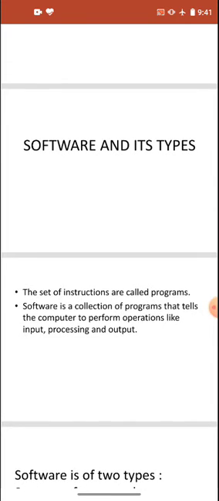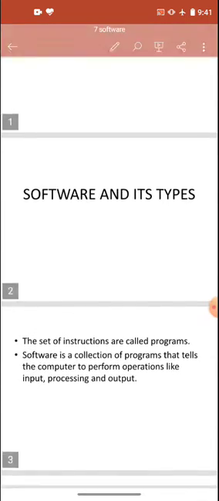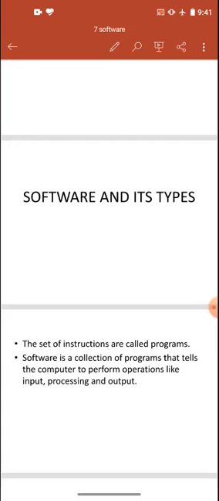Like if we give instructions of addition, that will be a program. We can make a program in which we say x plus y, that will give us the addition of x and y. Similarly, we can make a program of subtraction, multiplication and division. After making all these programs, we can combine them, and the combination of different sets of programs is called software.